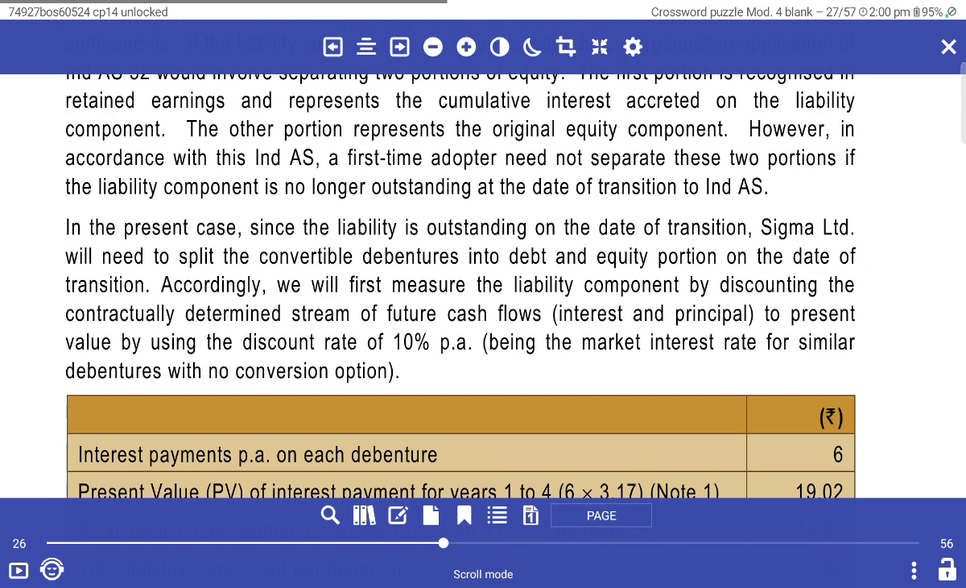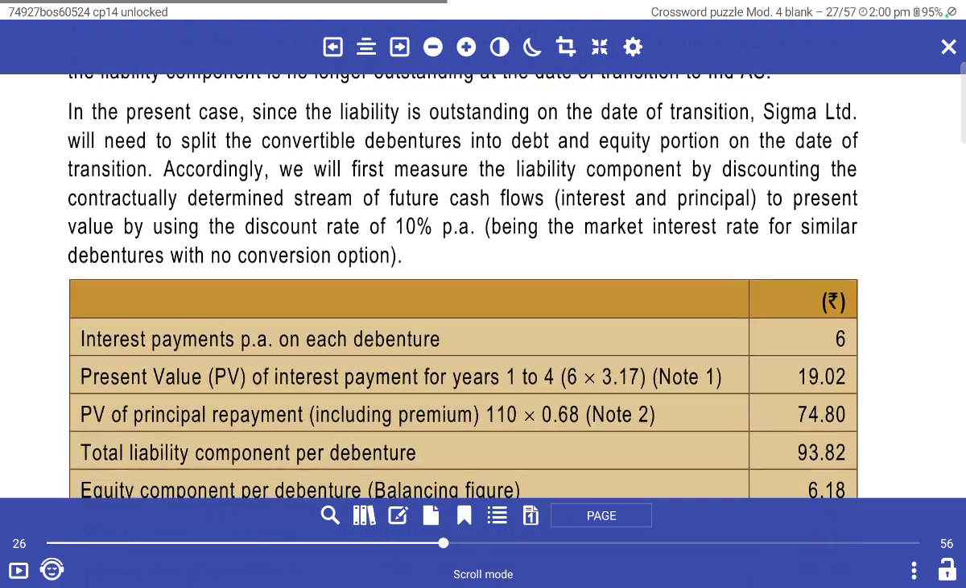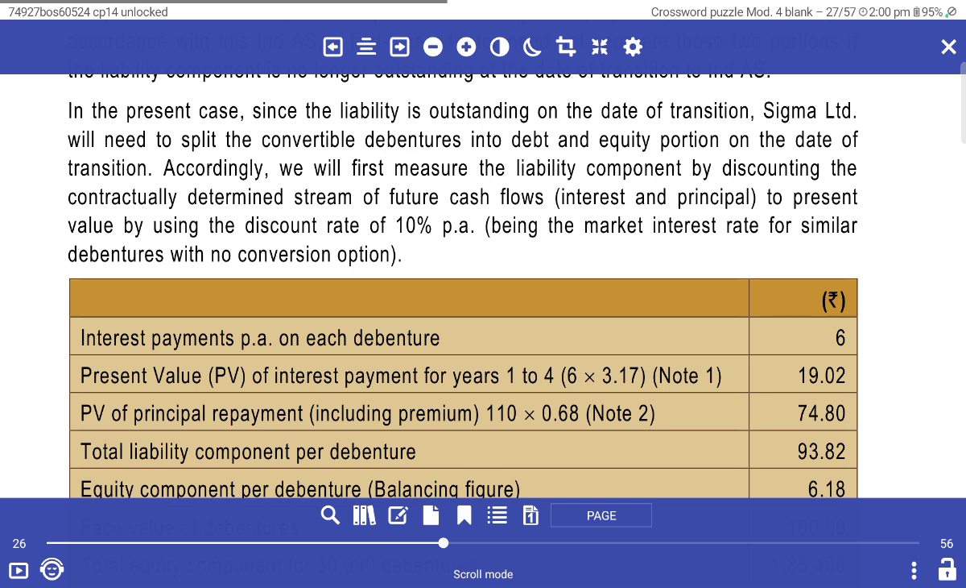However, in accordance with Ind AS 101, first-time adopters need not separate the two portions if the liability component is no longer outstanding at the date of transition to Ind AS. In the first case, since the liability is outstanding on the date of transition, Sigma Limited needs to split the convertible debenture into a debt and equity portion at the date of transition.